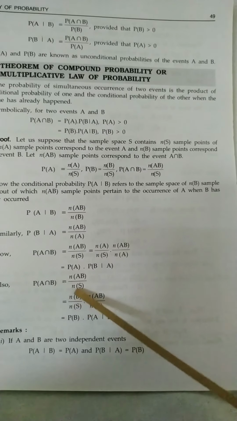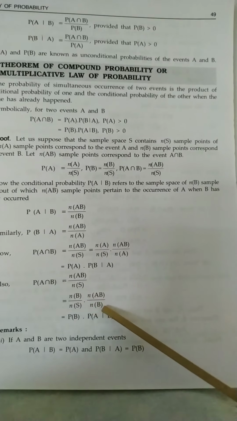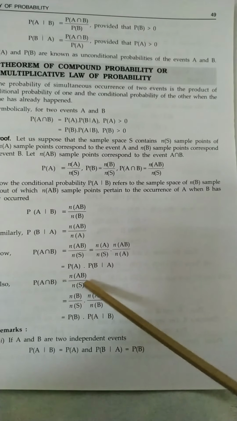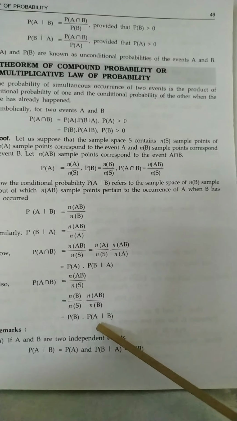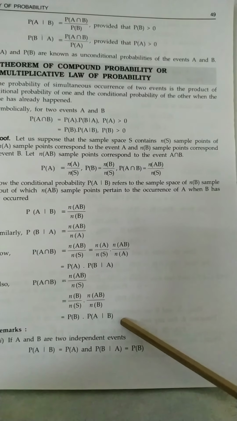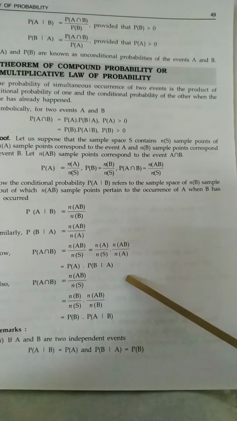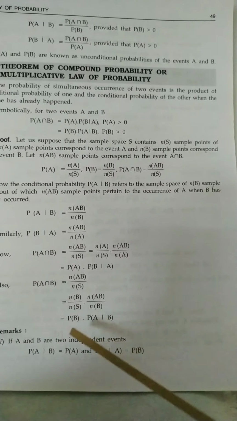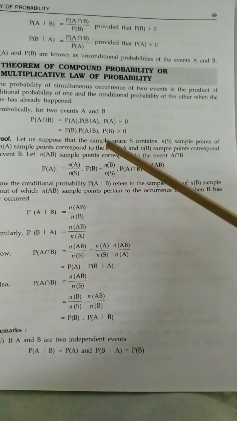Similarly, if you multiply by Nb by Nb, then it will be in this form: probability of B dot probability of A given B. So these things are simple, you just have to make a little bit of modification here. So now this is the compound probability theorem.